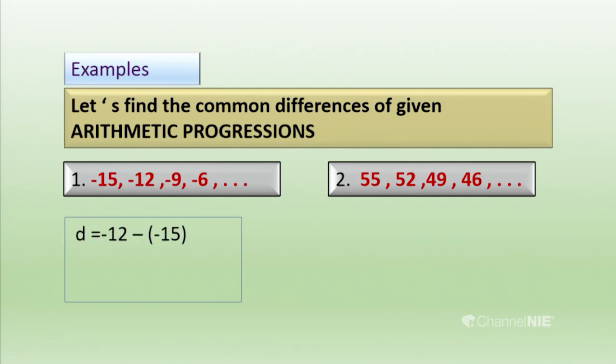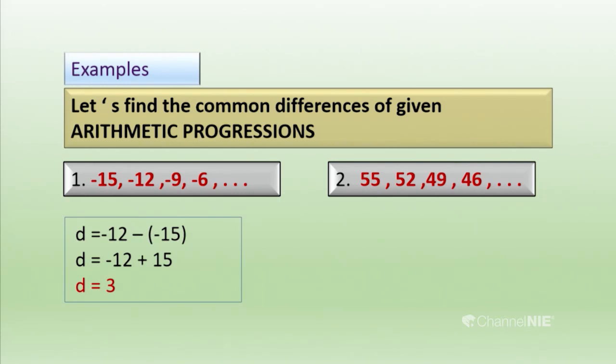Here I have selected minus 12 and minus 15. I have subtracted minus 15 from minus 12, subtracting the previous term from the later term. You should follow the rules coming with negative signs, do not forget them. Minus becomes plus, minus 12 plus 15 makes 3. The common difference d equals 3.